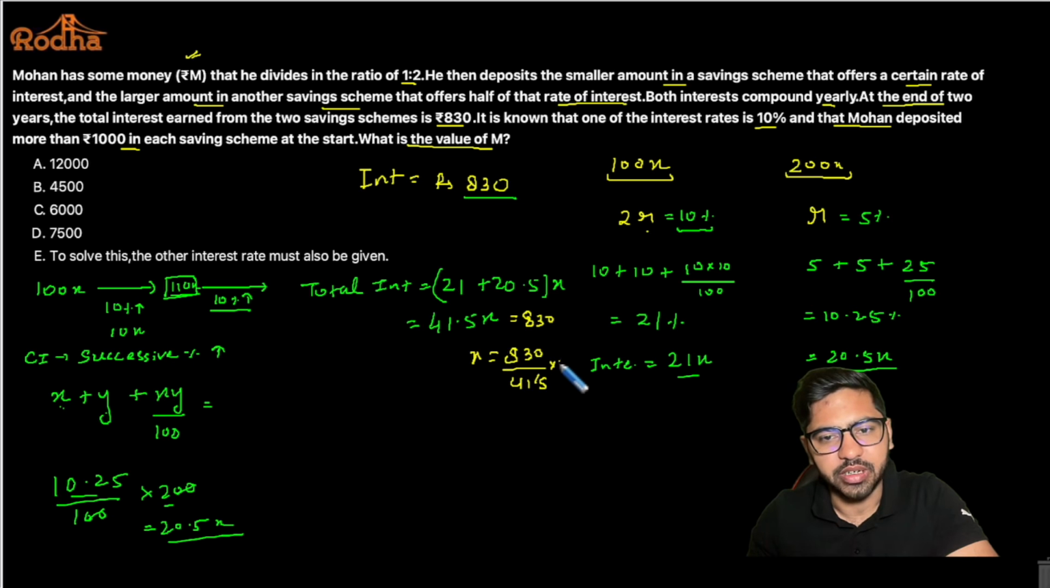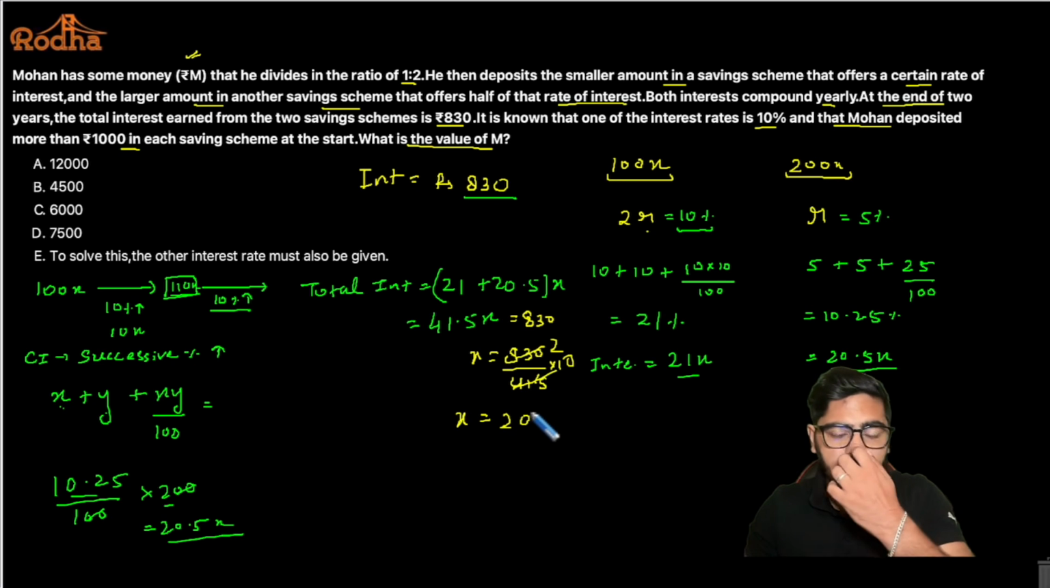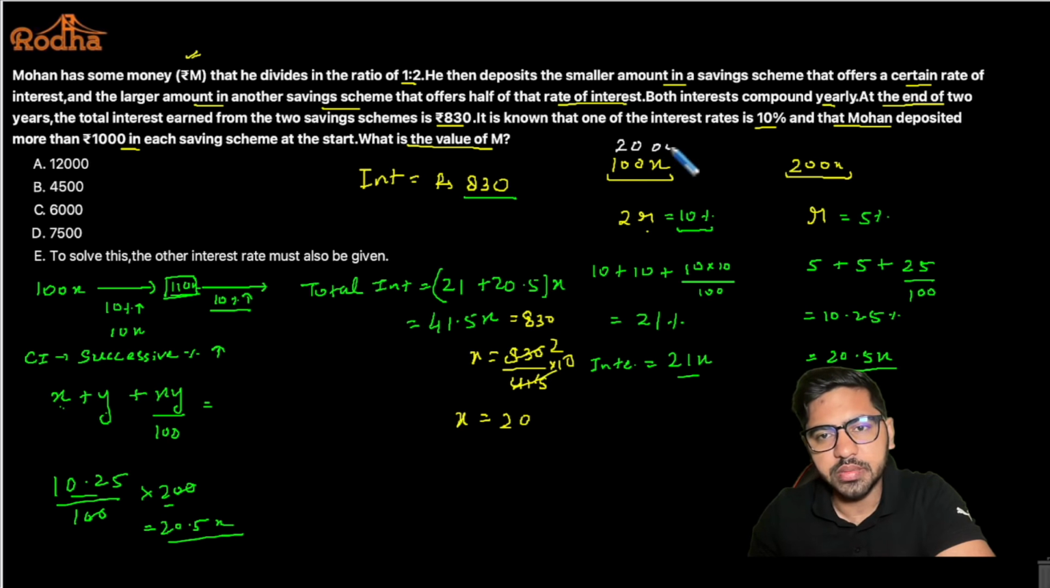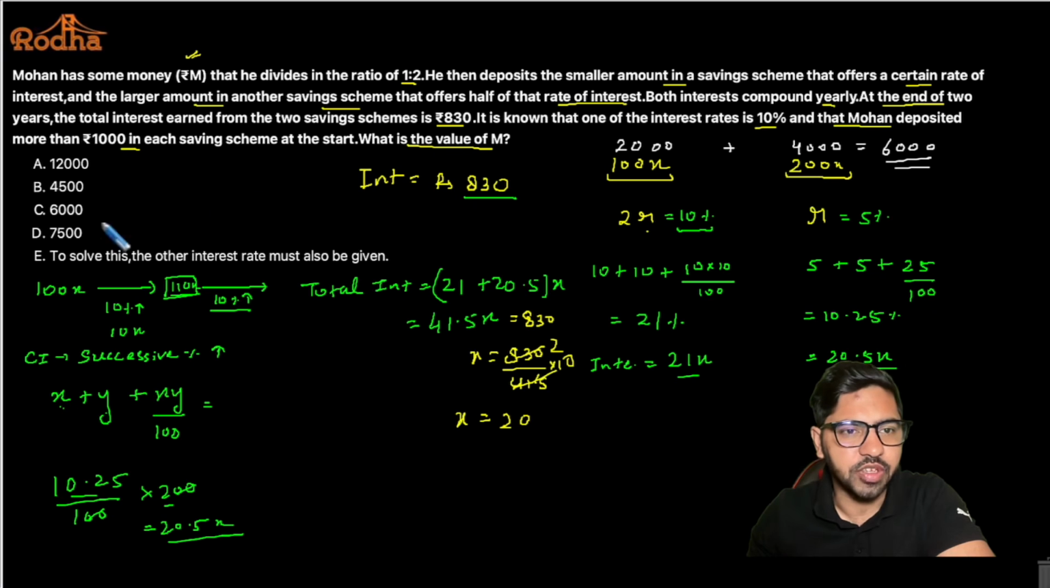So I can just get rid of this decimal 2 times. So the value of x is equal to 20, right? I have got the value of x as 20 here. Now if the value of x is 20, 100x will be how much? Substitute x is 20 here. So this will become 2000, and this would become 4000. So the total money that Mohan had with him is rupees 6,000, right? And that is one of the options as well. So that can be the answer.